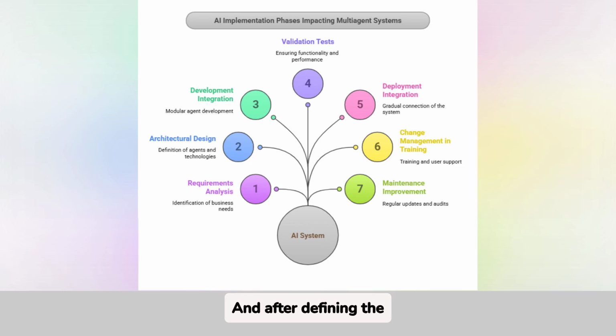And after defining the requirements, what is the next step? The next phase is the design and architecture phase. Here, we draw up an outline of the global solution. We define the agents and sub-agents, select the technologies and tools to be used, and plan how the different systems, such as ERP and SCADA, will be integrated with our multi-agent system with AI.